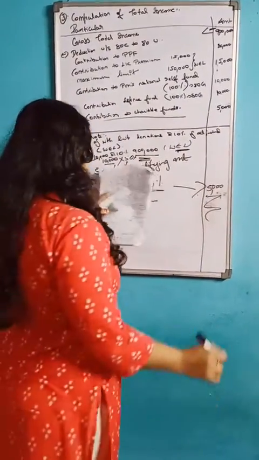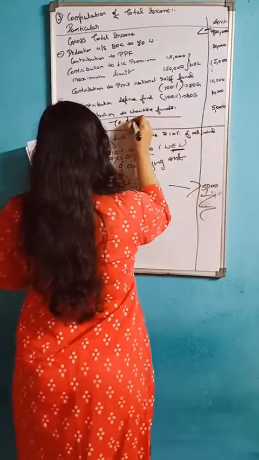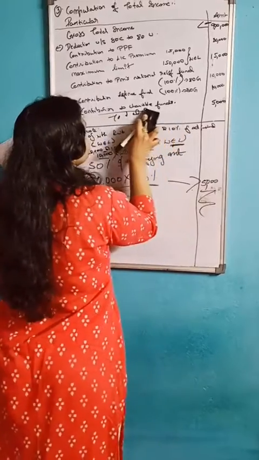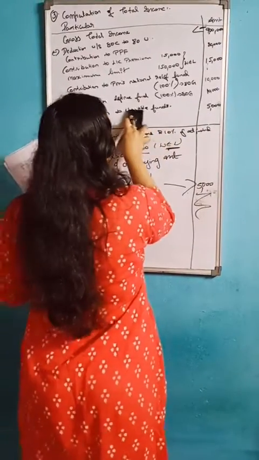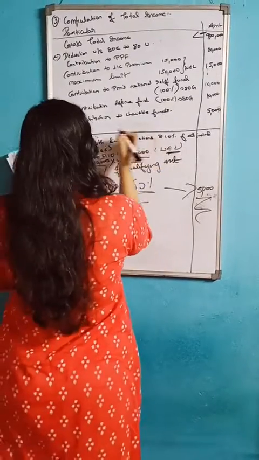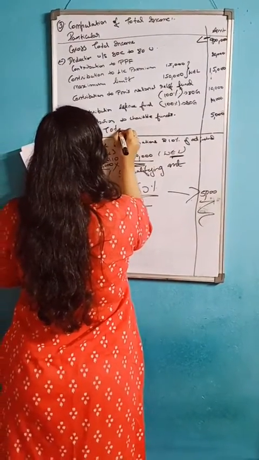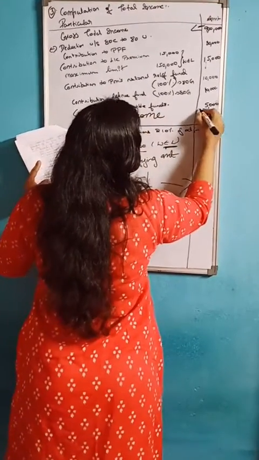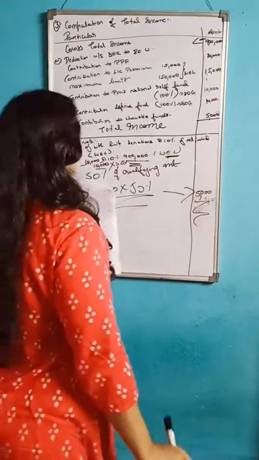And then after that we should do the total income. Total income, how much will you get?